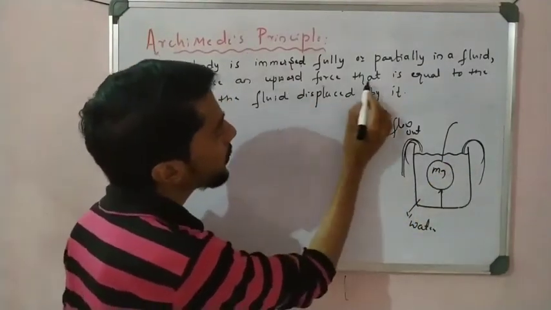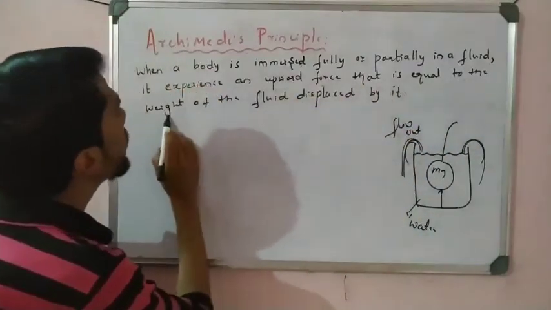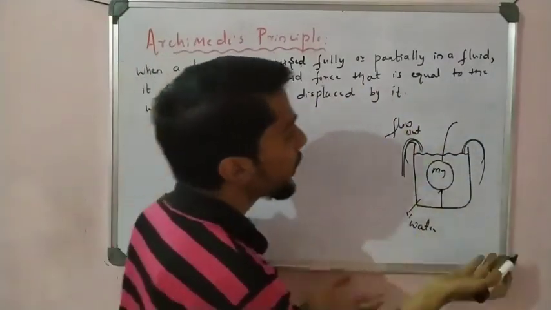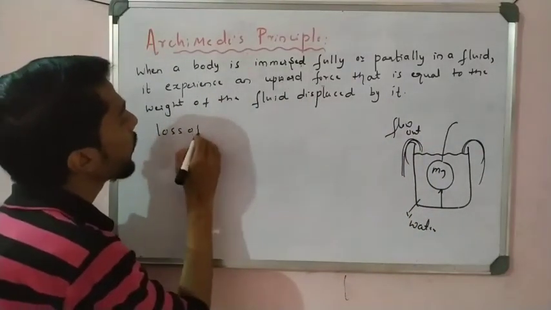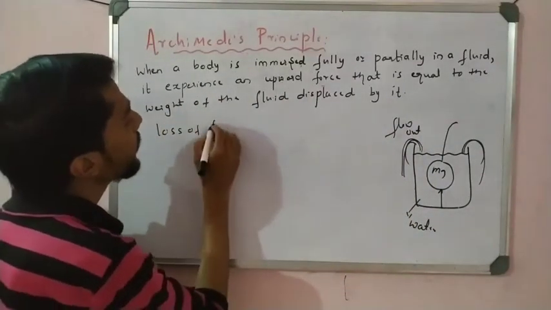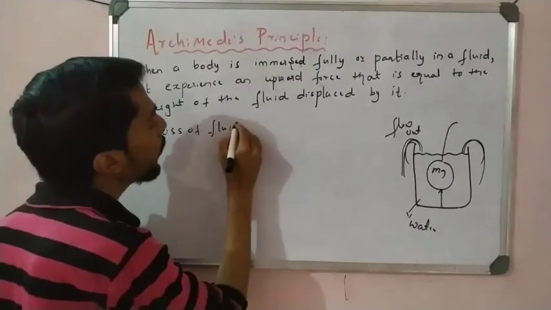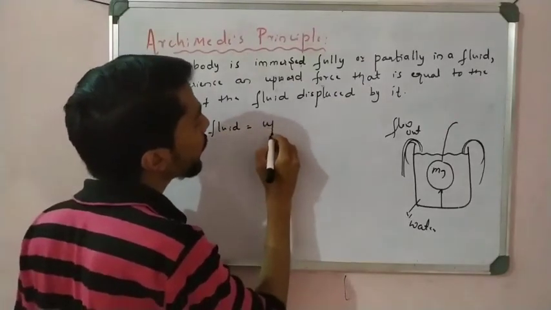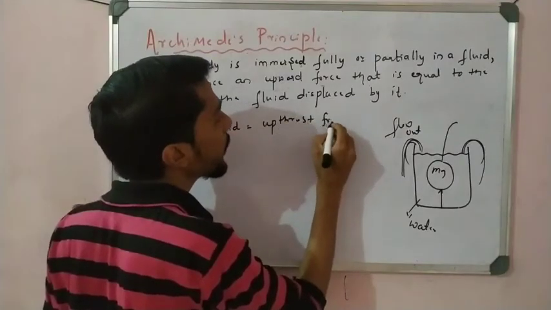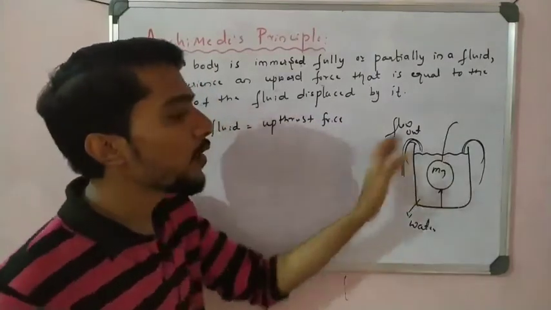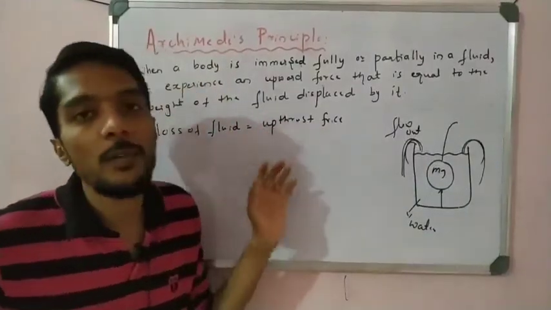The upward force is equal to the weight of the fluid displaced. The loss of fluid is equal to the upthrust force. That is the statement. How much water flows out, that much force is there.